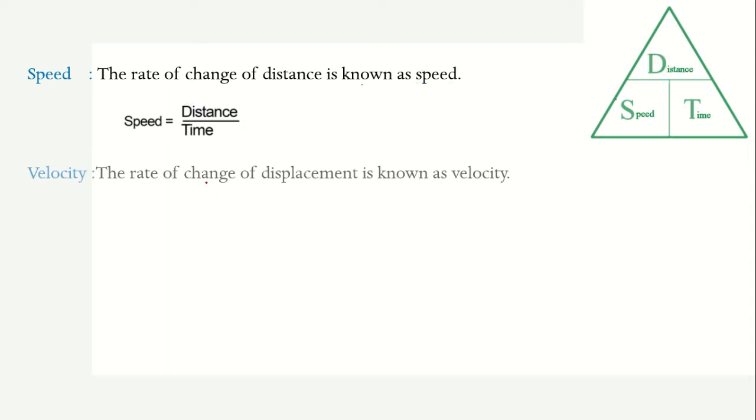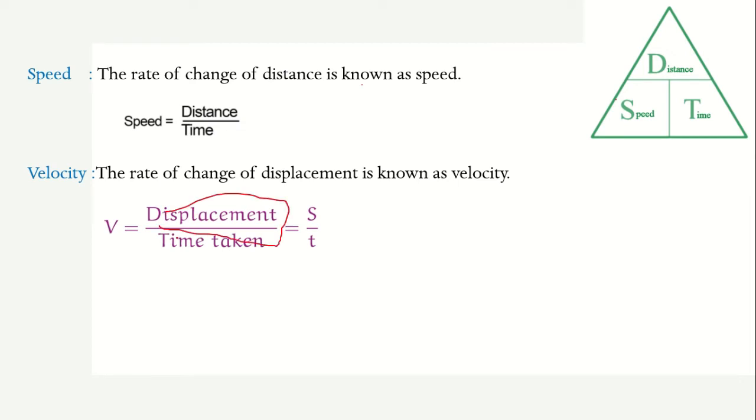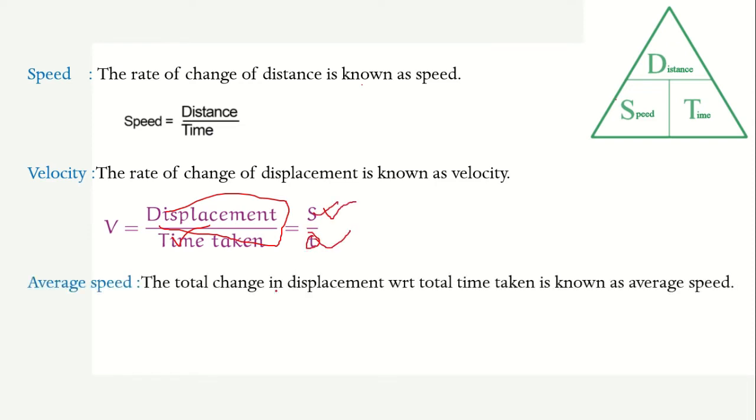Now let us know what is velocity. The rate of change of displacement is known as velocity. That is, velocity is equal to displacement upon time taken, which is given by s upon t, that is displacement upon time. Now moving further, let us know what is average speed.